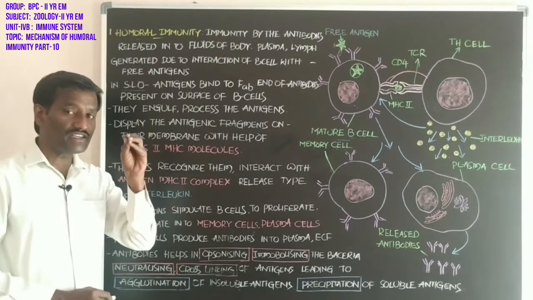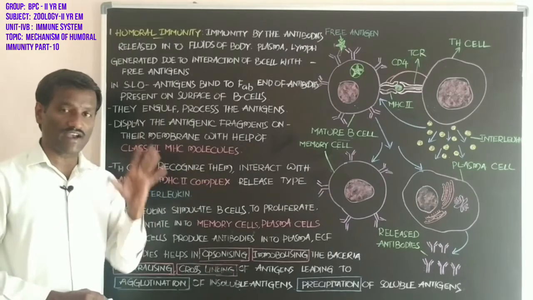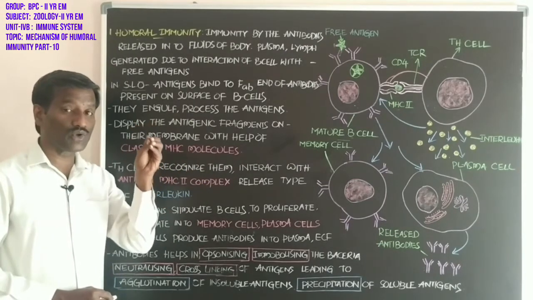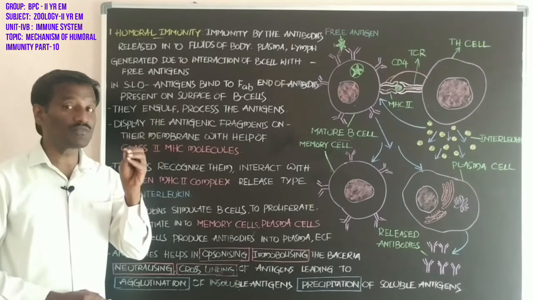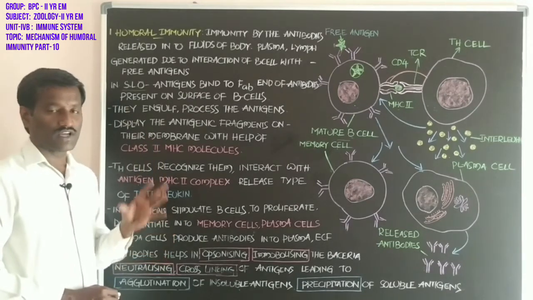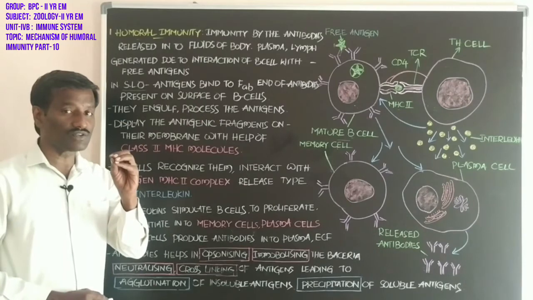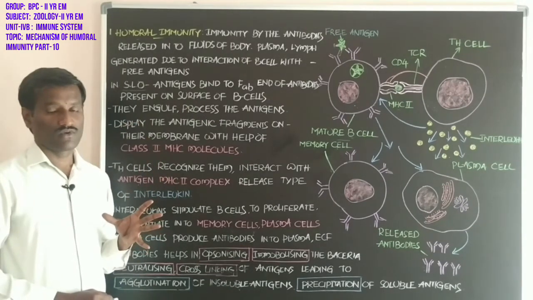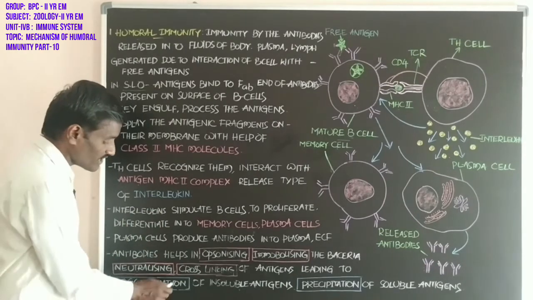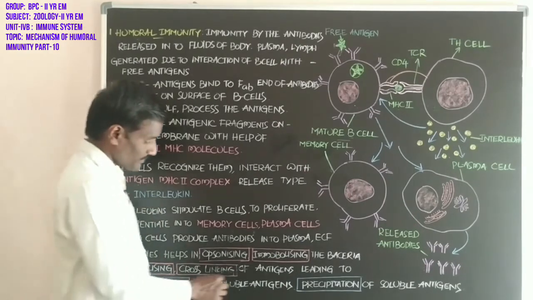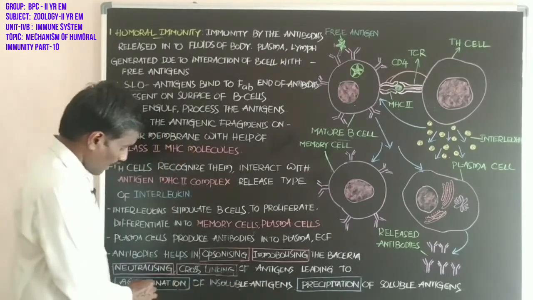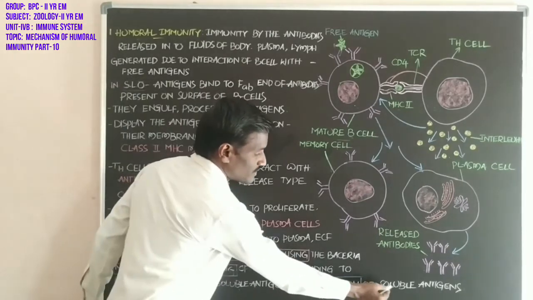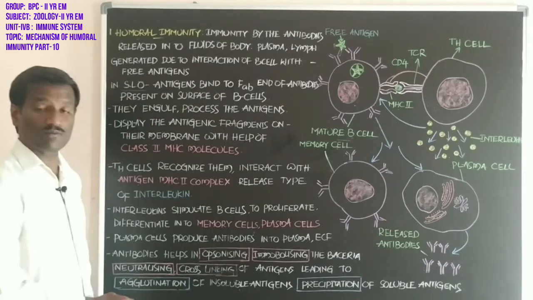The antibody binds with a larger amount of antigens, which converts them into insoluble clumps. That is agglutination. Next, agglutination of the insoluble antigens and precipitation of the soluble antigens. What about the precipitation?